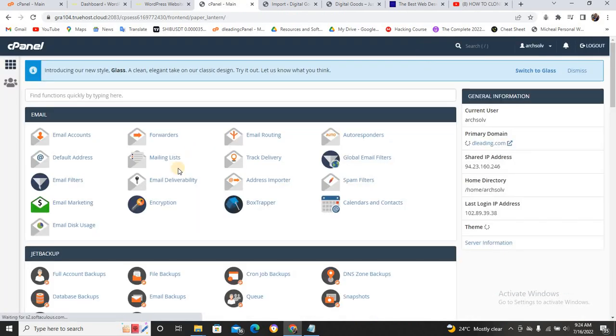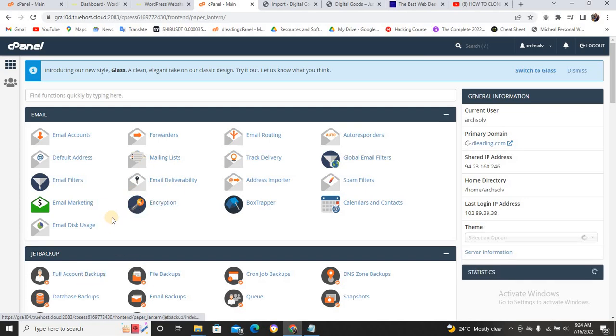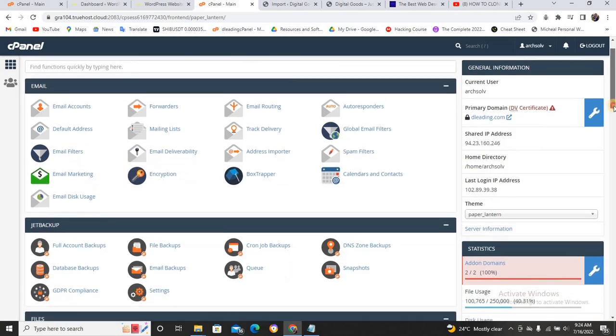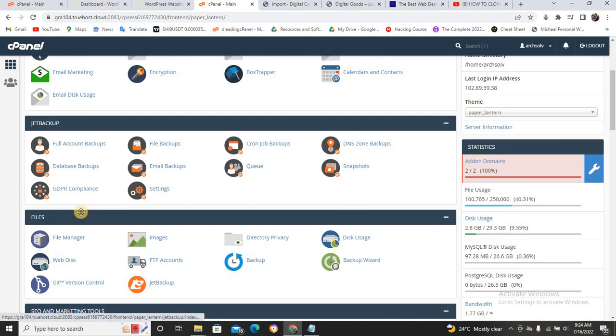Once you click on your cPanel, just go to your file manager. Scroll down a little bit to file manager. Yeah, this is it. Can you see? This is the file manager. Click on it.